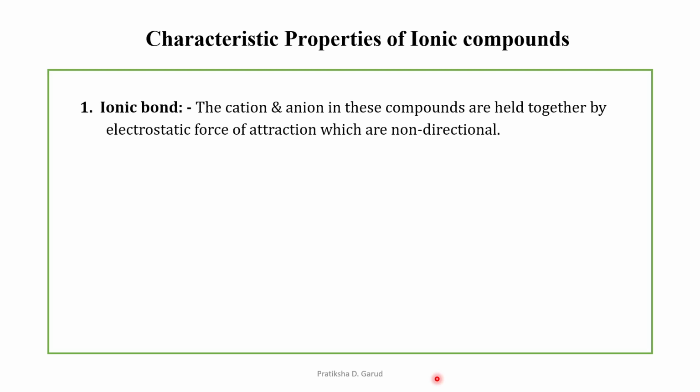The first characteristic property is the ionic bond. We have seen that the ions, that means the cation and the anion in these compounds, are held together by the electrostatic force of attraction, and this force of attraction is non-directional in nature. So this is the first property.